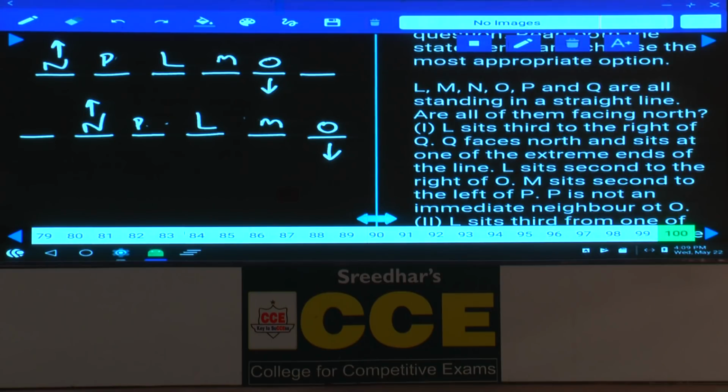Yes. In both the cases, there is one person who is facing towards south. As one person is facing towards south, all the persons facing towards north is false. Are you getting the answer or not? The question is whether all the persons are facing north or not. No, they are not, because one person is facing south. Hence, only 2 alone is sufficient, that is choice 5.